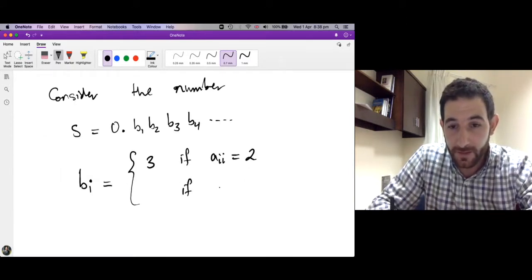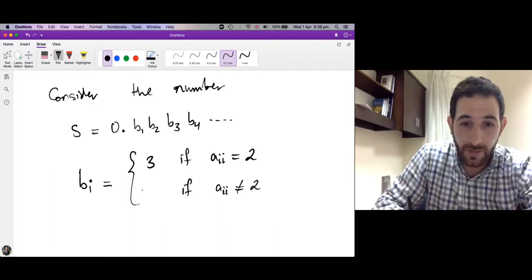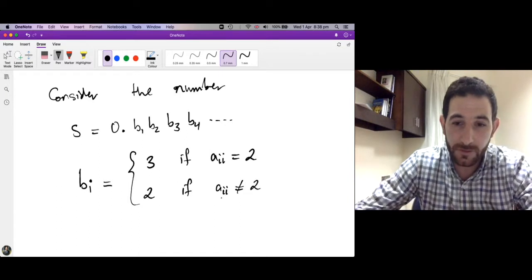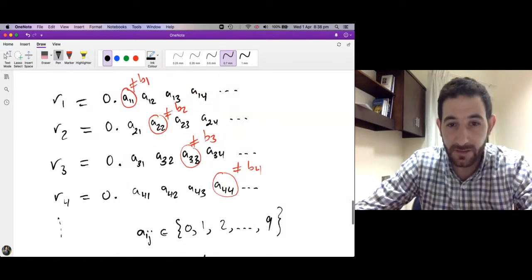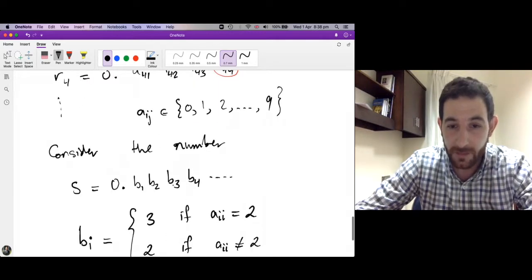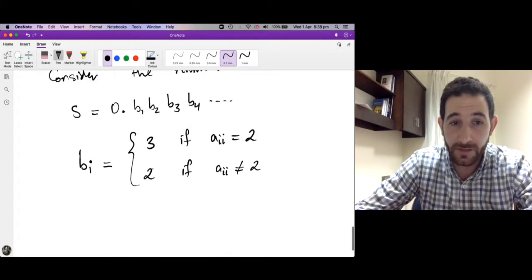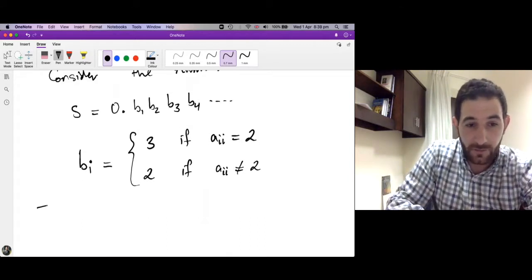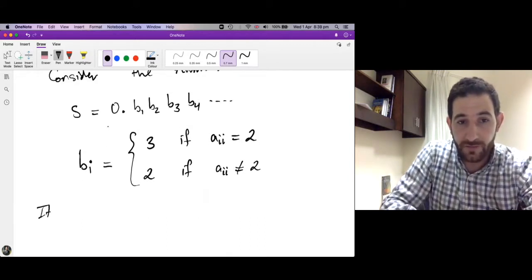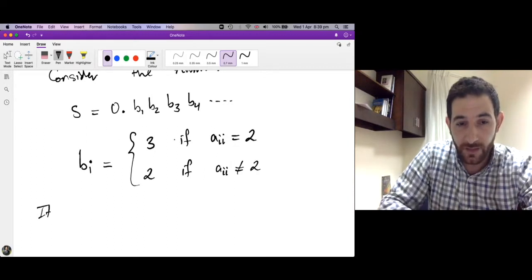And if Aii is not equal to 2, we make Bi equal to 2. So if the diagonal element, say A33, is not equal to 2, then we make B3 equal to 2.